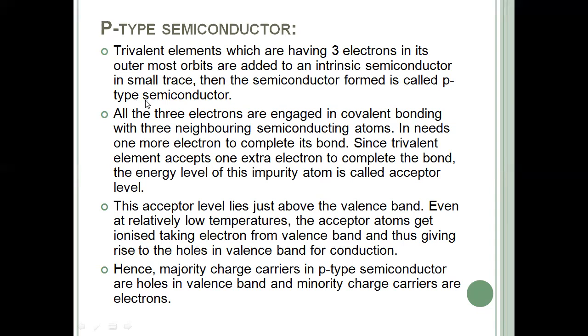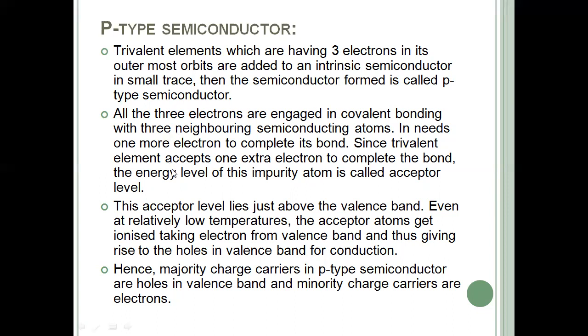Out of the 3 valency electrons of the trivalent element, all 3 get engaged in covalent bonds with the 3 neighboring semiconductor atoms, and they need one more electron to bond with the 4th semiconductor atom. So this trivalent element is ready to accept an electron to form a bond with the semiconductor atom.